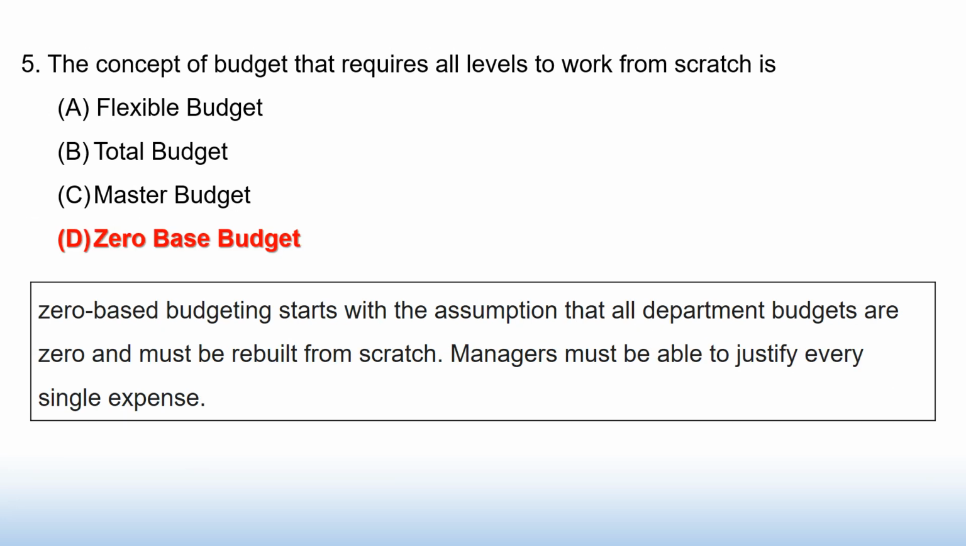The concept of budget that requires all levels to work from scratch is option A flexible budget, B total budget, C master budget, D zero based budget. Answer zero based budget. A zero based budgeting starts with the assumption that all department budgets are zero and must be rebuilt from scratch. Managers must be able to justify every single expense.